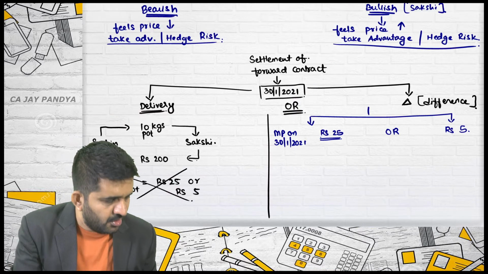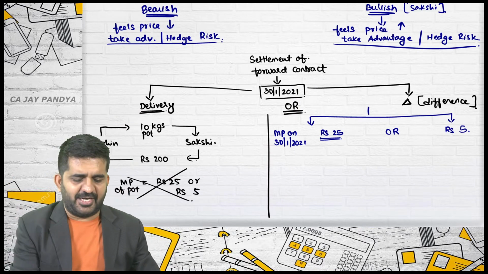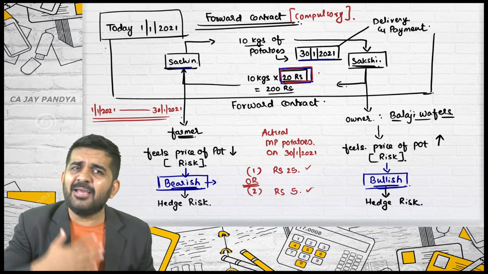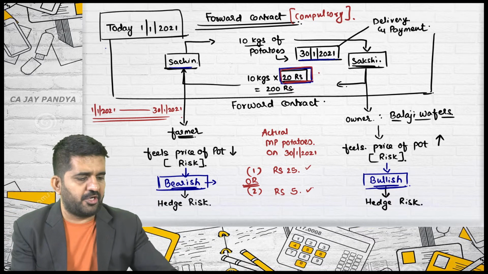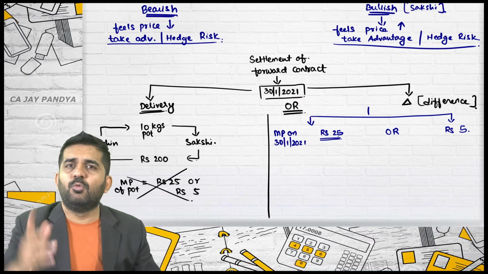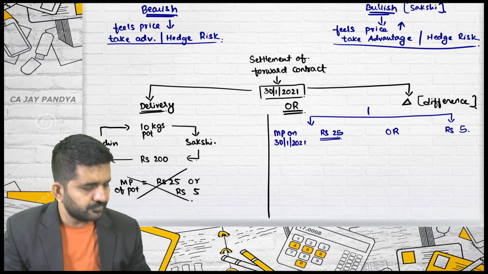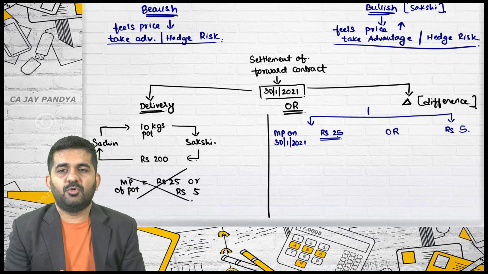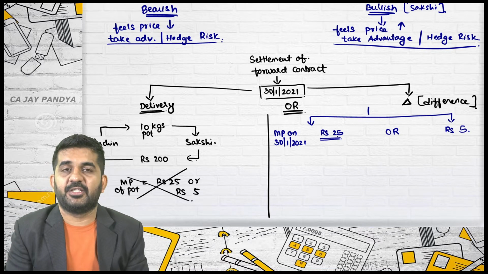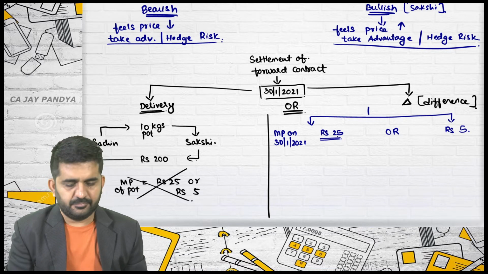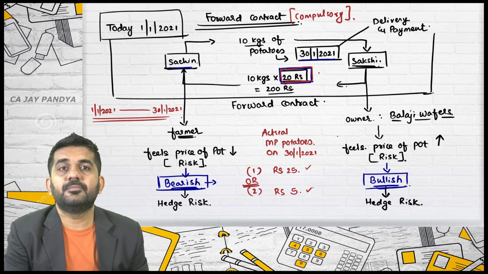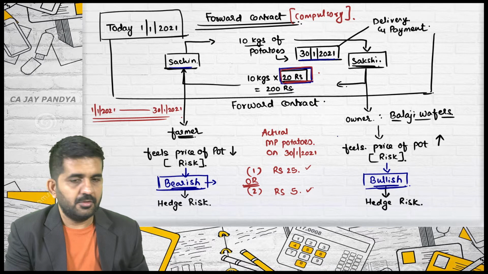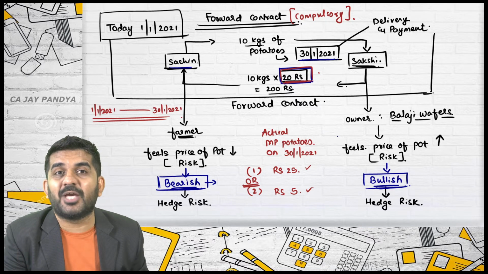Is it alright? Both are saying, let us forget this contract. Who will not be ready? I am saying to you, okay, both of you, forget this contract. Market price is 25, you both forget this contract. Who will not be ready on my words? Who will not be ready to cancel the contract or forget the contract? Sachin or Sakshi? Anyone can answer. Sakshi. Sakshi will not be ready to cancel the contract.